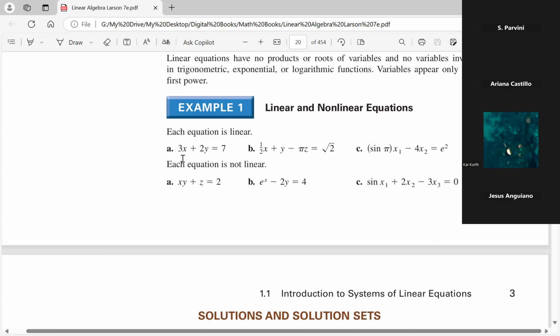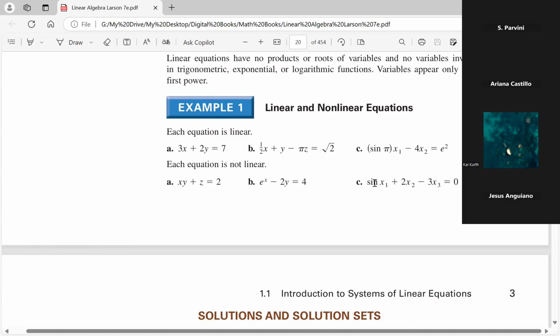In any one of these, like A, that's 3x. The variable is just x. And then you have y. The variable is just y. Down here, variable z. Of course, we're not allowed to have products of variables. So in part C here, again, we have a function of x, not just x.